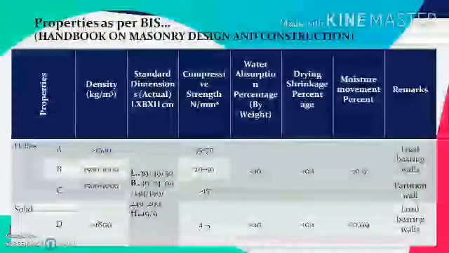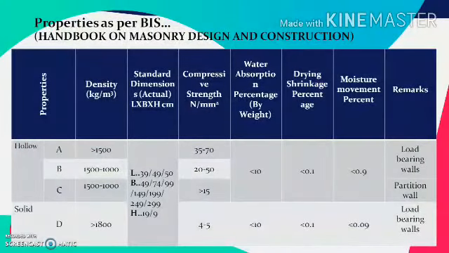As far as the properties of these blocks are concerned, the hollow blocks are divided under three different qualities like A, B and C, and solid concrete blocks generally come under the D class. The density of such block is between 1000 to 1500 kg per meter cube or more in case of hollow blocks, and in case of solid blocks it is more than 1800 kg per meter cube.